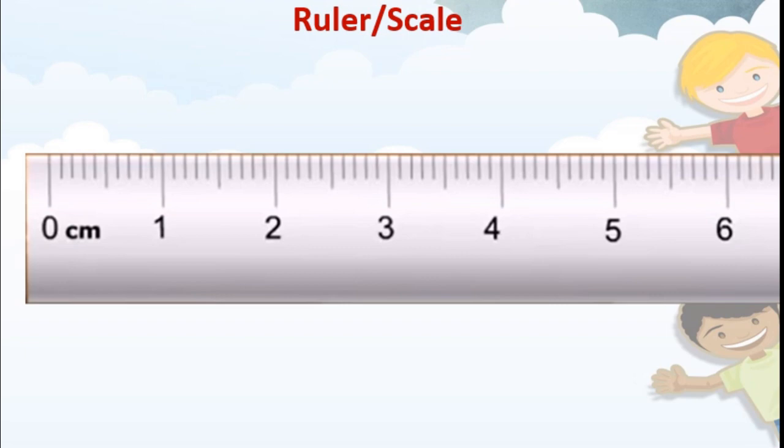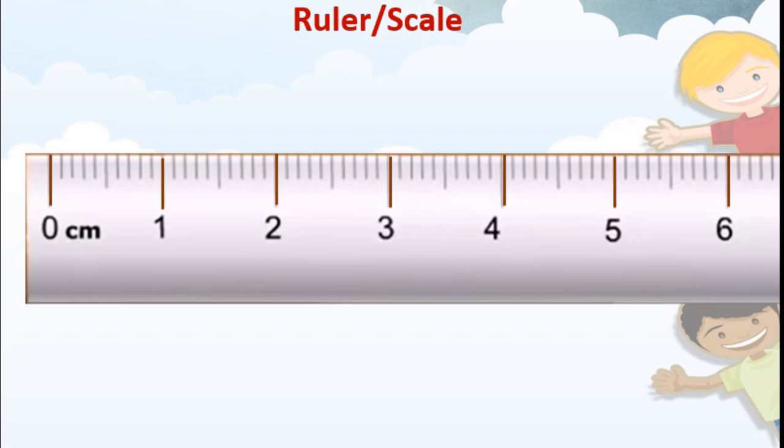Now we will learn to read the ruler. First, we must know how to read the ruler or scale. Then we can use it to measure the length or the distance of the objects given. Now see this. You can see here the numbers 0, 1, 2, 3, 4, 5, 6. Correct? Here you can see the numbers.